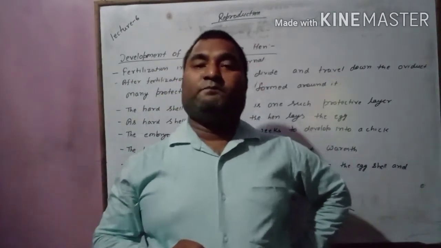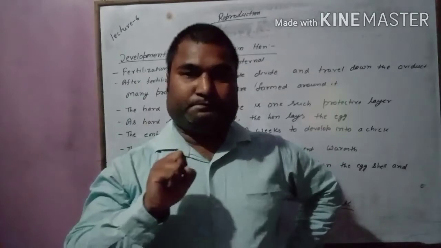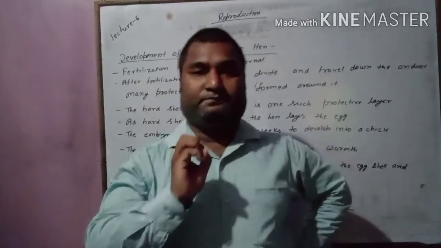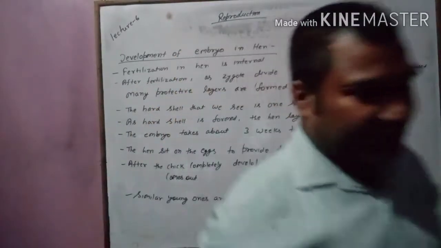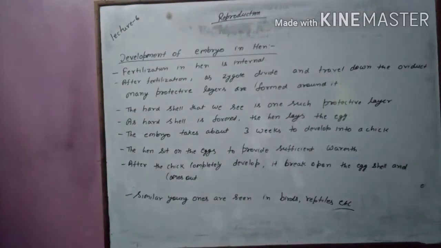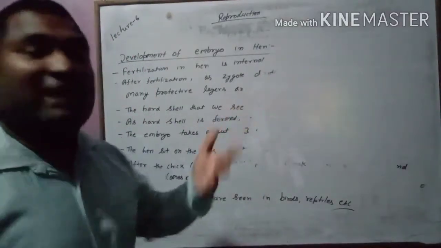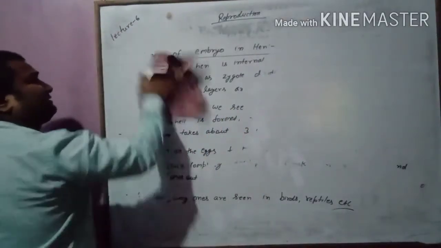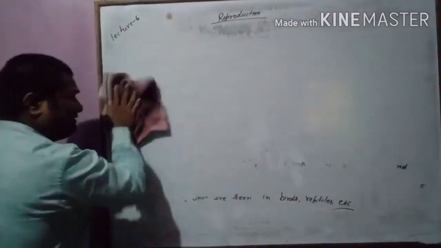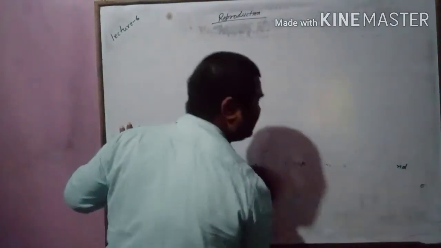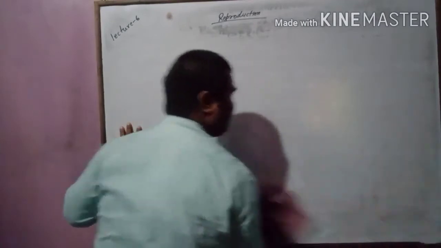For example, a frog will lay eggs. After laying, the eggs hatch, and from them tadpoles come out. What do tadpoles look like? Tadpoles have a tail, they do not have limbs, and they can swim in water.